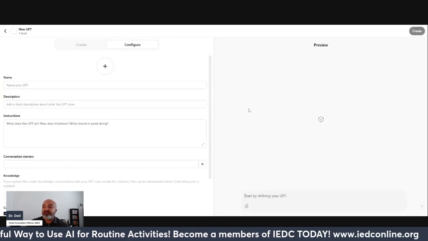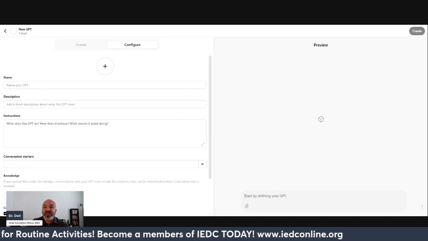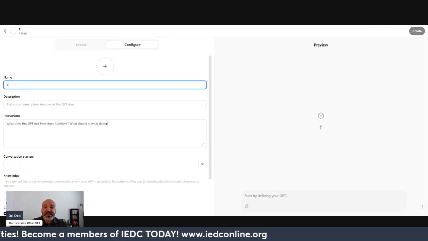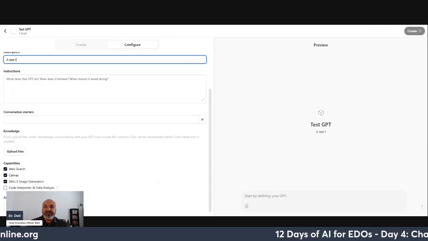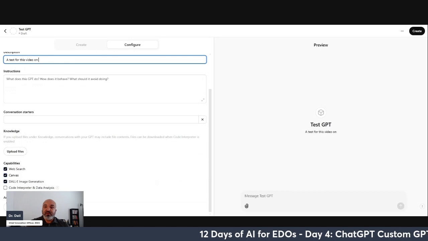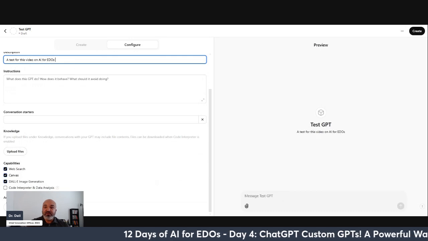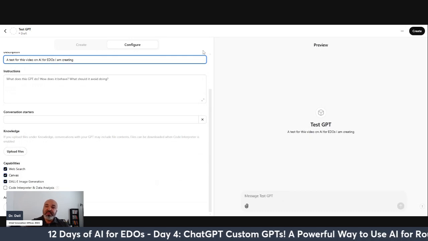And then from that create function, this is kind of the canvas that you have. So it could be something like test GPT, description, a test for this video on AI for EDOs I am creating.